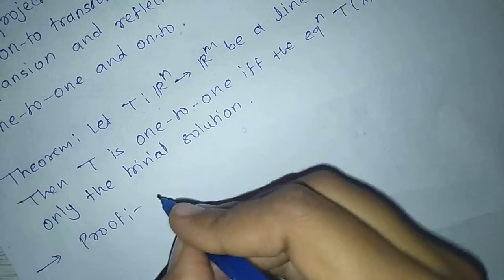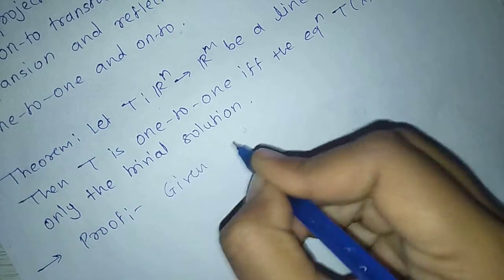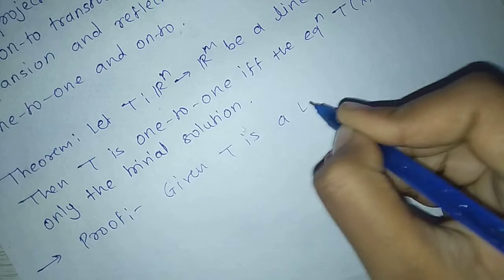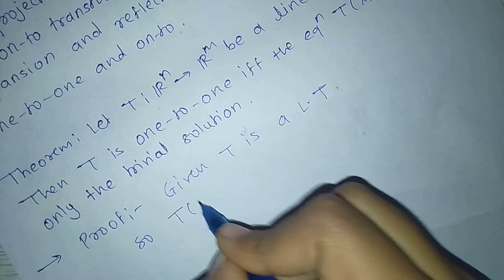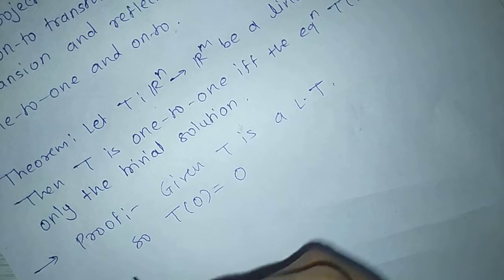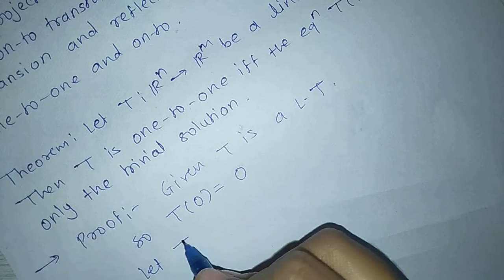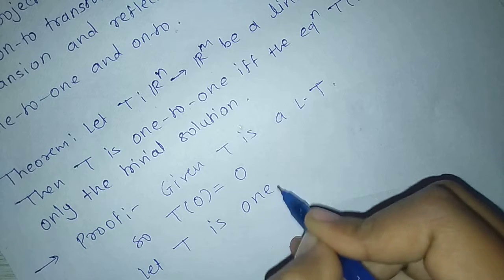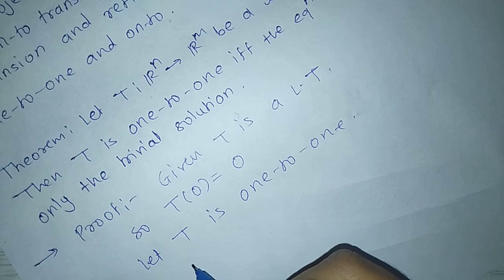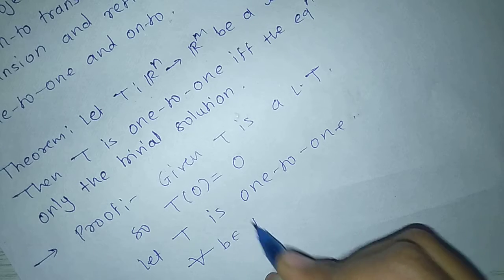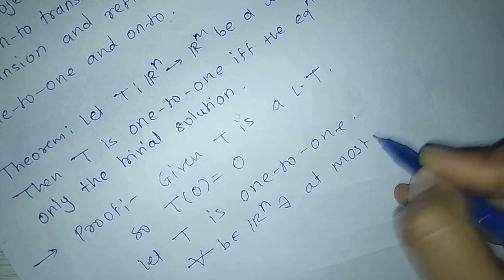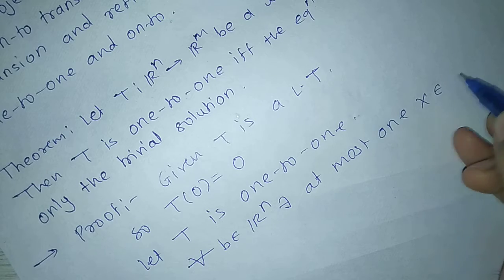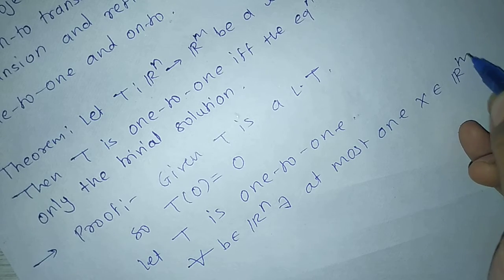Proof: given T is a linear transformation, that means T of 0 equal to 0. Let T is 1 to 1. This implies that for all b belongs to Rm, there exists at most one x belongs to Rn.